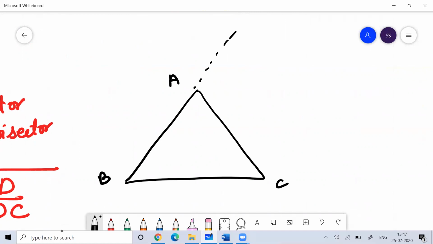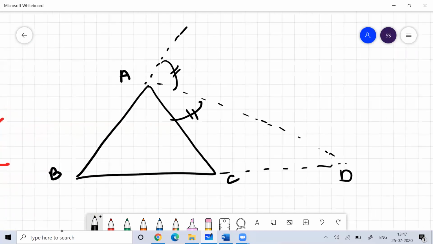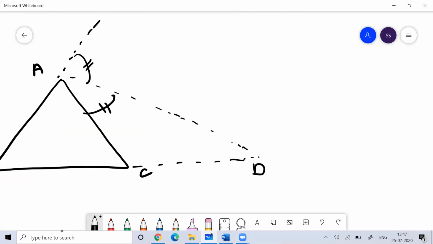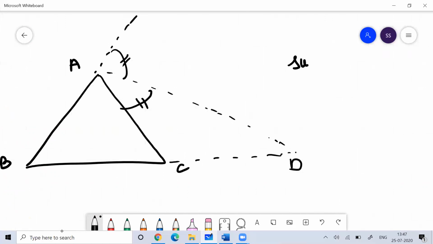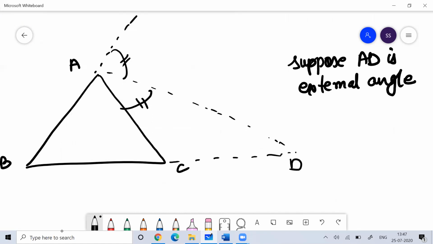This is called the exterior angle bisector theorem. Not the interior angle: the exterior angle of A is bisected by AD, and suppose AD is the external angle bisector.